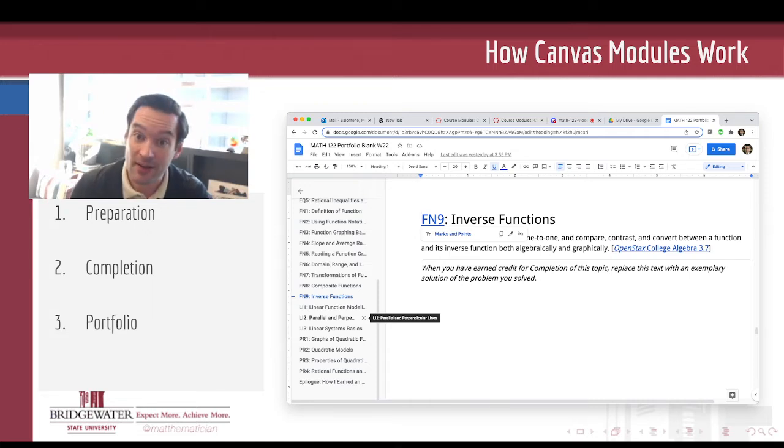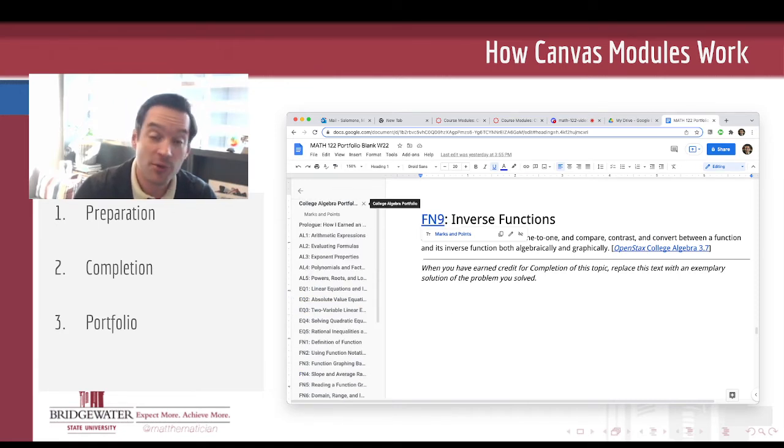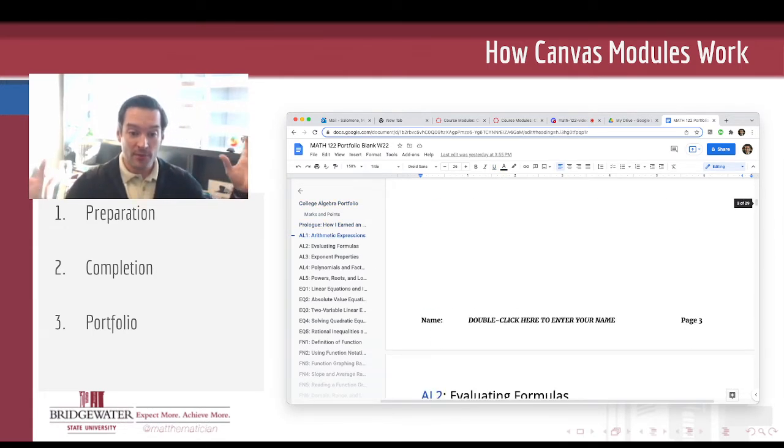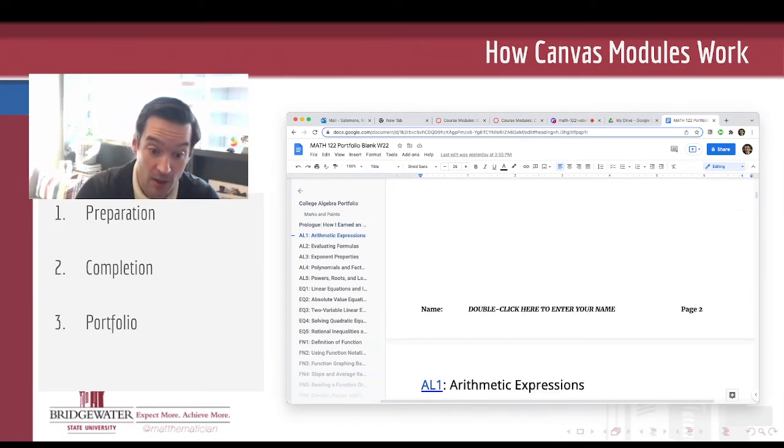But if you did have a final exam, this is the kind of study guide that you wish you could have. It's the kind of thing you wish you could bring to a final exam, if you could bring a study resource. It shows you your best solution for each one of these topics in a way that is most helpful for somebody learning college algebra. So this portfolio is your grade for the semester.